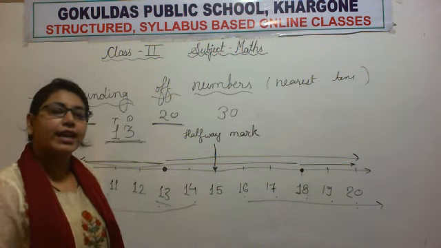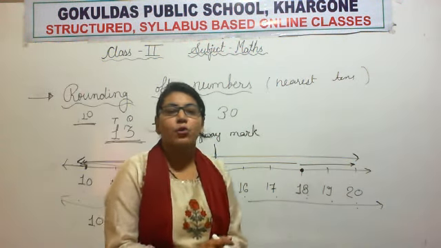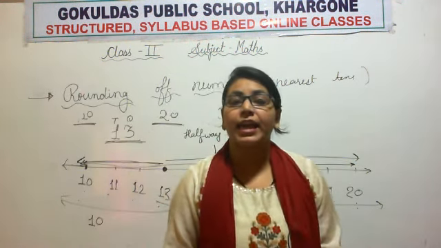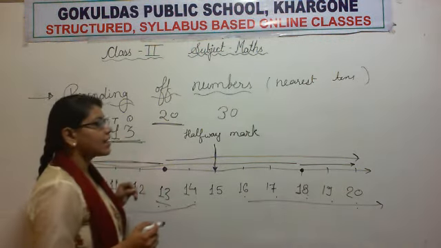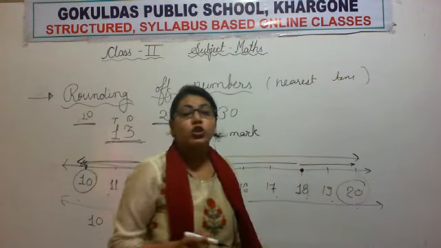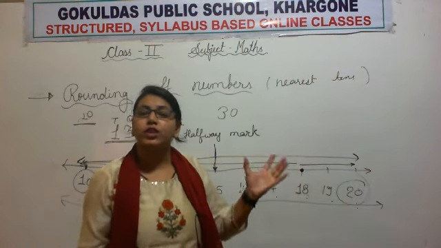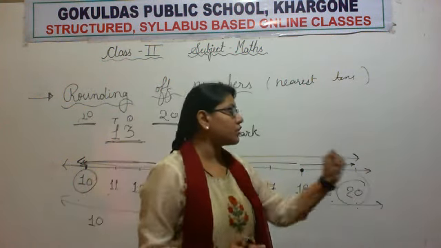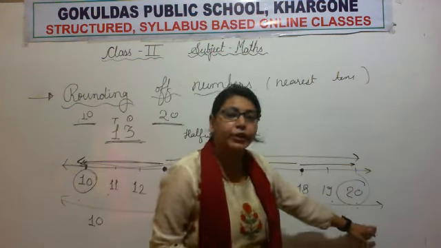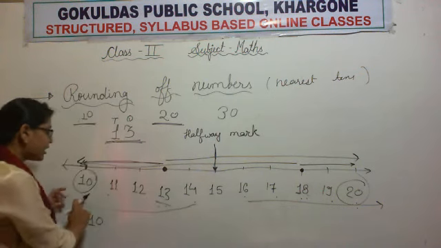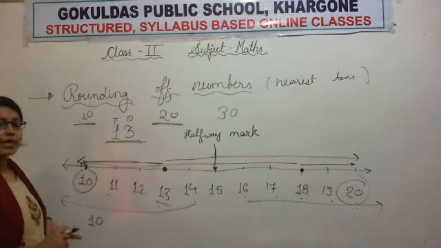So what was the definition of rounding off? Rounding off means making a number simpler. Now we have two simpler numbers, one is 10 and another is 20. So which one will we choose? We will choose the closest value. So here 20 is close to 18, so we will take 20. And here 10 is close to 13, so we will take 10.